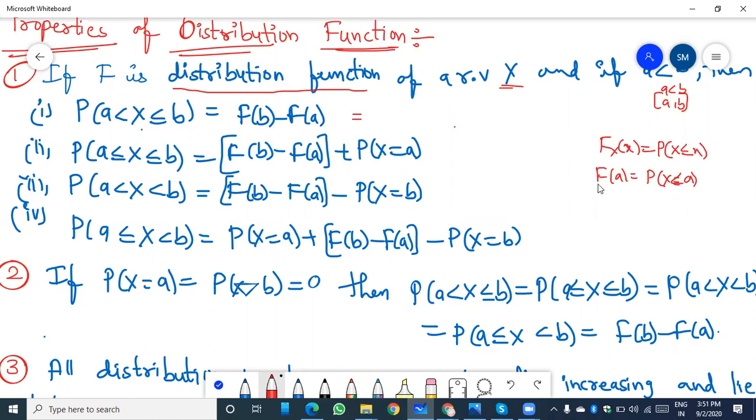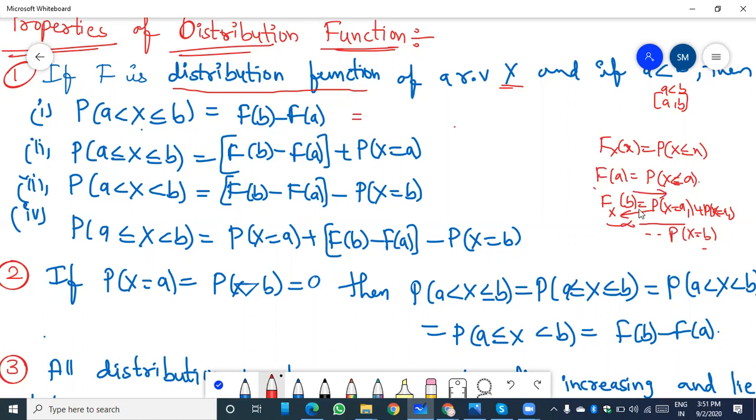Here F(b) is equal to P(X = a1) plus P(X = a2) up to P(X = b), the summation of all of these, minus the previous ones. Here the probability of X up to b means the previous values from minus infinity up to b will come, and for a, from minus infinity up to a will come.